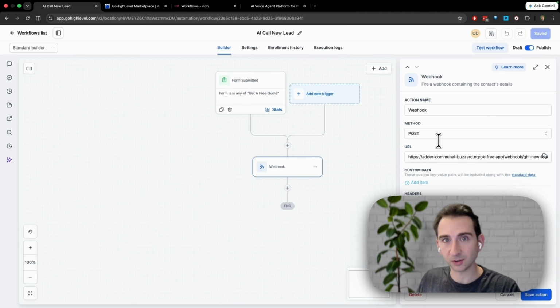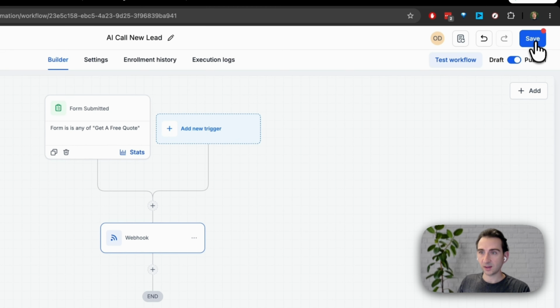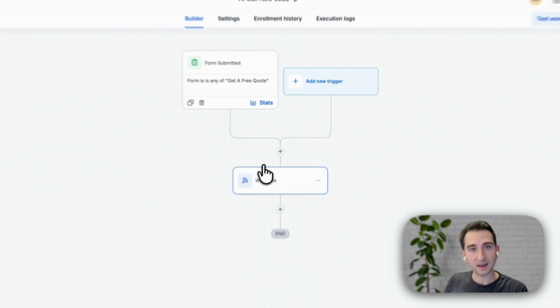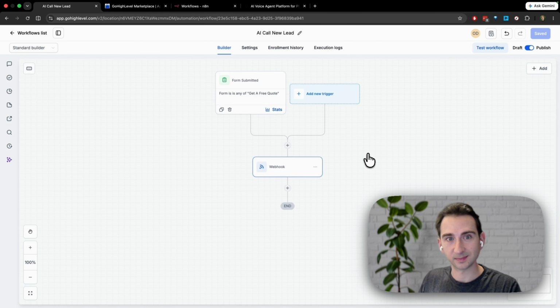So you're just going to add a basic webhook action with the post method. And this URL is going to be whatever URL is of your website so that it can actually call the voice AI agent. And click action, save, make sure to click publish as well. That's super important. And that's it for the Go High Level setup.